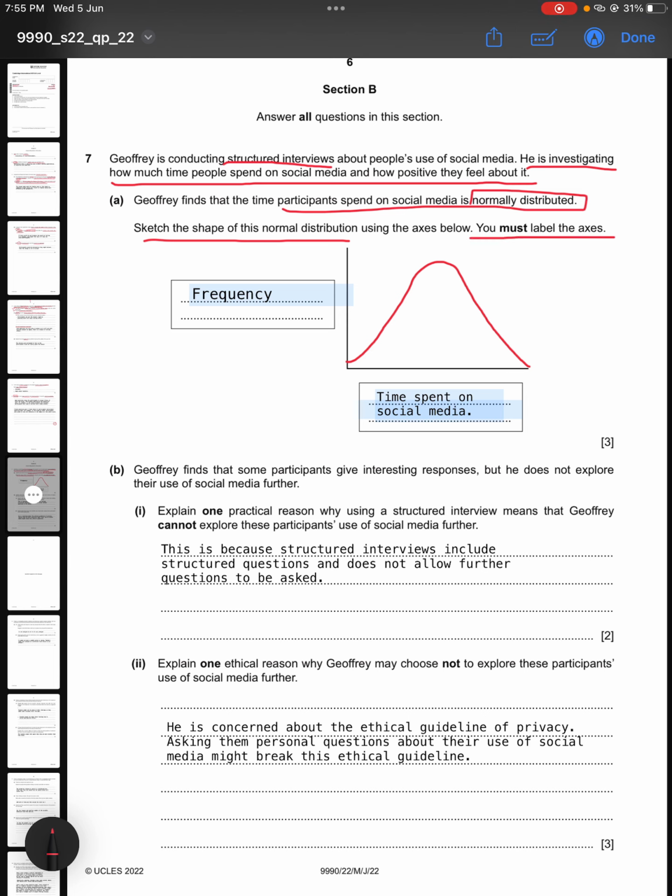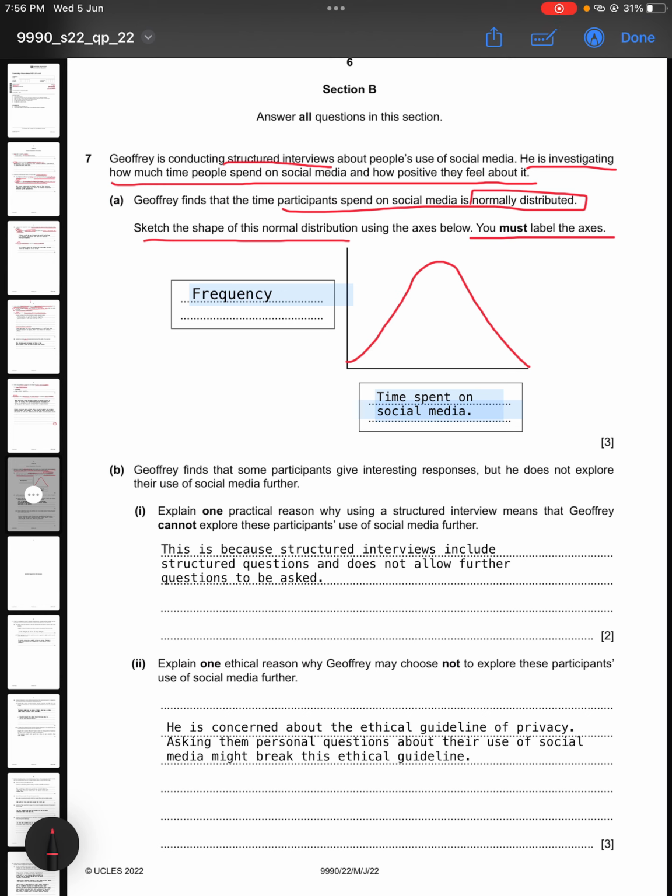So by now we should know that our independent variable is always on the x-axis, and our dependent variable is always on the y-axis. So on the x-axis we are going to write time spent on social media, and when it says that he found a normal distribution, when the distribution is illustrated on a graph, on our y-axis we always write the frequency. So let's say over here, frequency of people who feel positive after using social media. That is done. The axes are done.